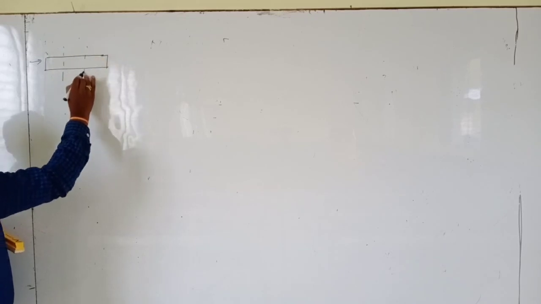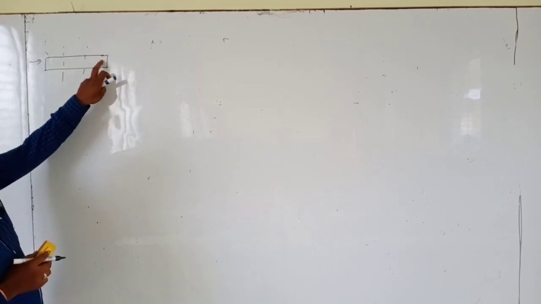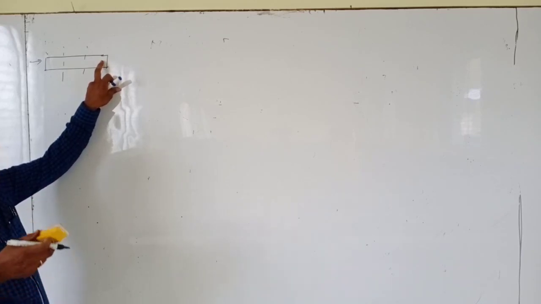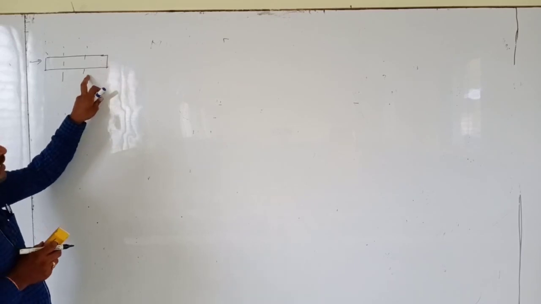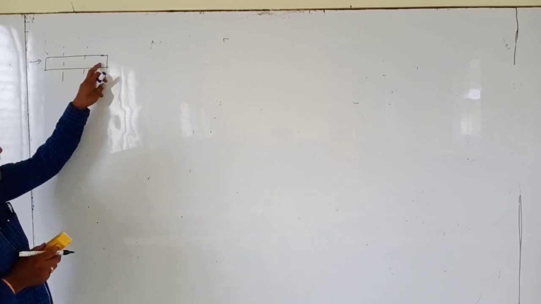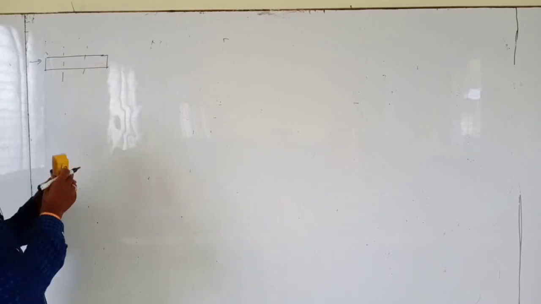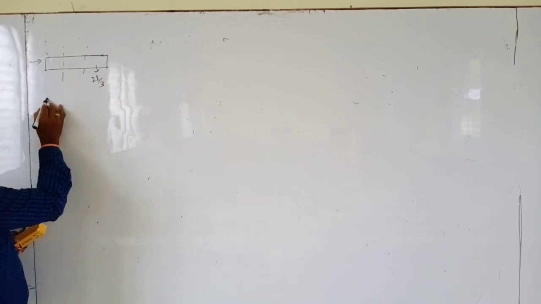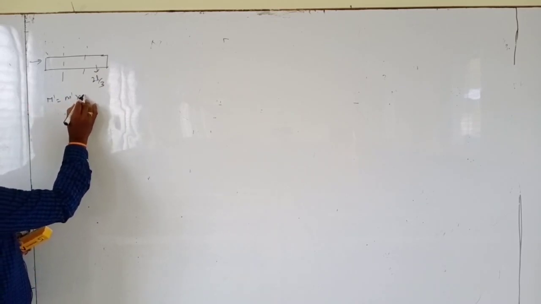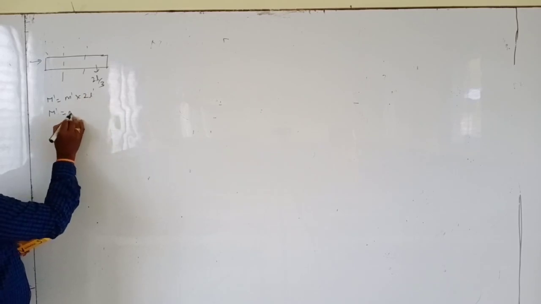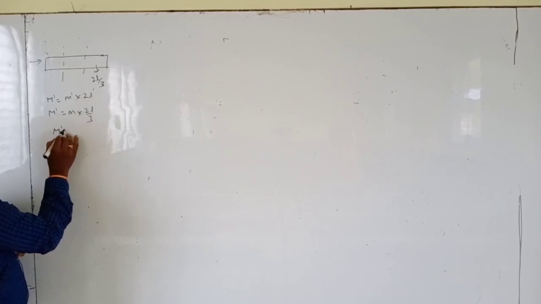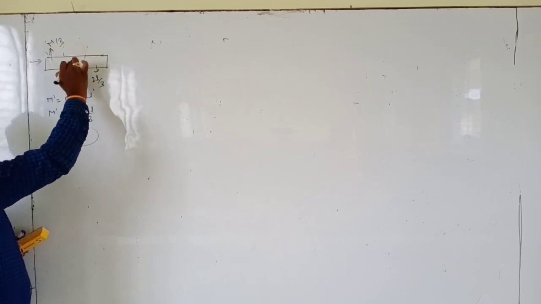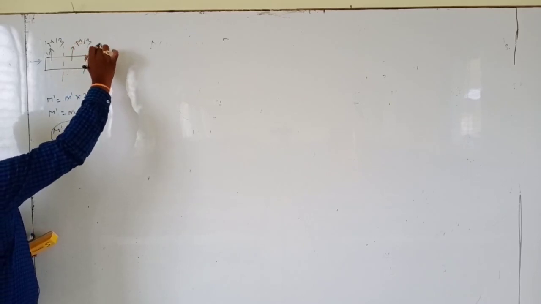When we divide into three pieces, magnetic pole strength remains the same because matter is not divided and area of cross section is not divided. Here only length is divided. We divide into three equal parts, so length 2L becomes each piece's length 2L by 3. Then M dash is equal to m into 2L by 3, so M dash is equal to M by 3. That means each magnetic moment is M by 3, M by 3, M by 3.